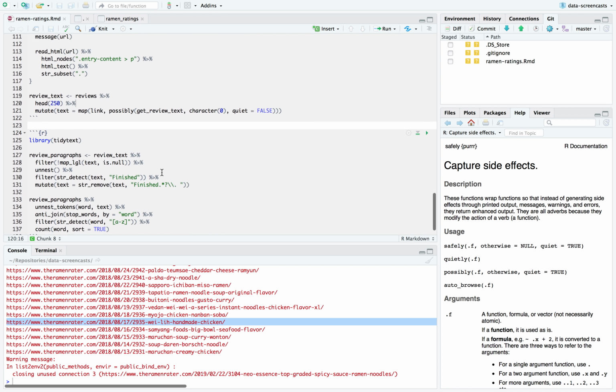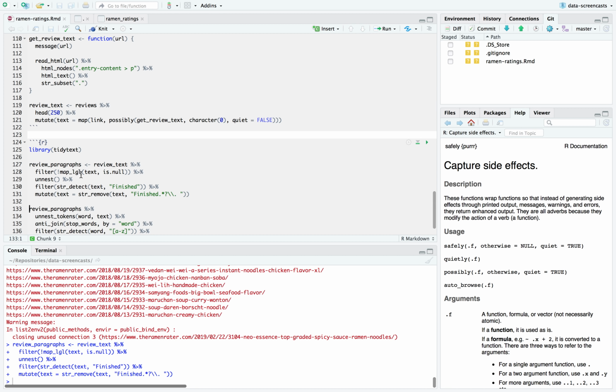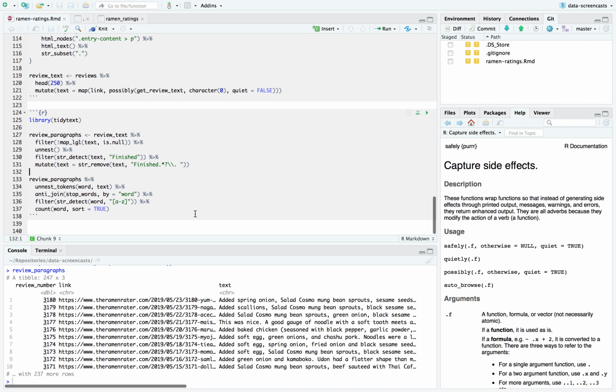Hooray, I hope you're back. All right, so we have a review text now. I can try running this line again. Good. All right, and we have 247 of those 250. We have a review paragraph. So now we can work with these paragraphs. We could do other things with them, but now I can work with these paragraphs.